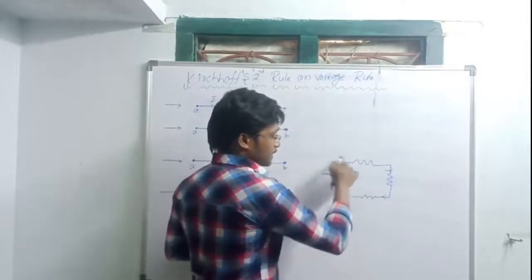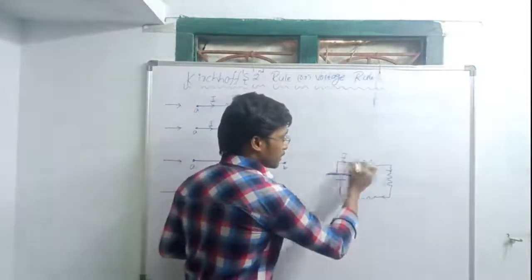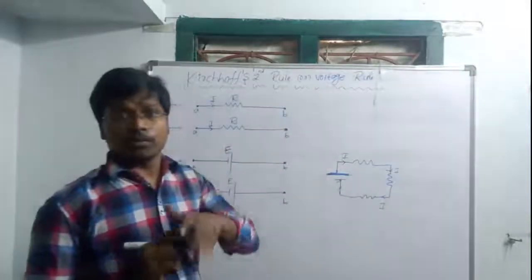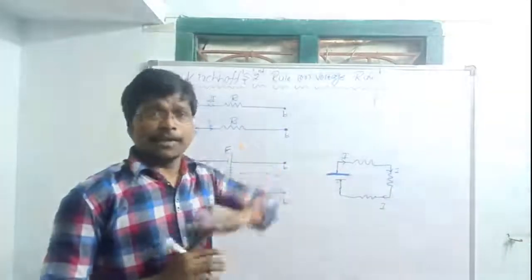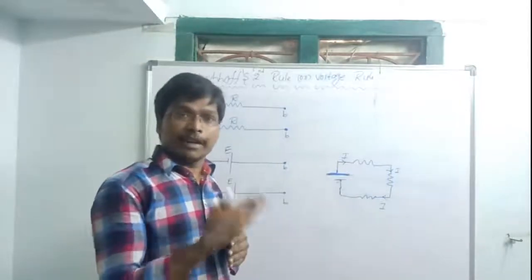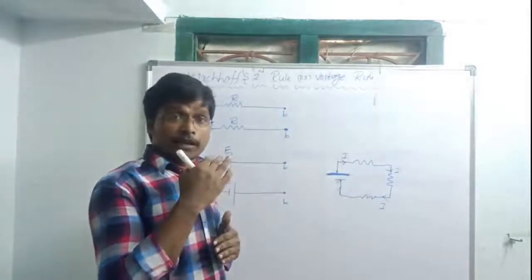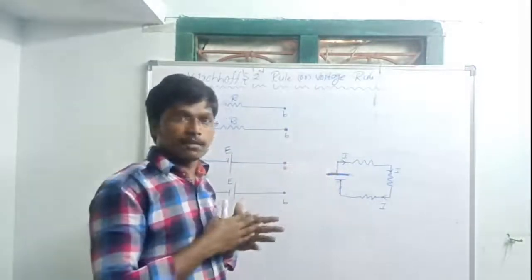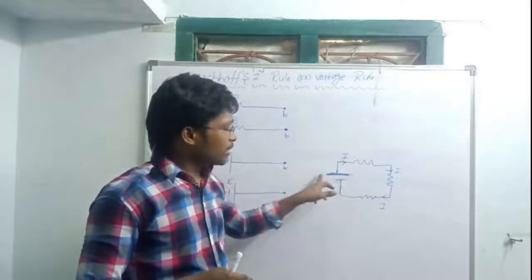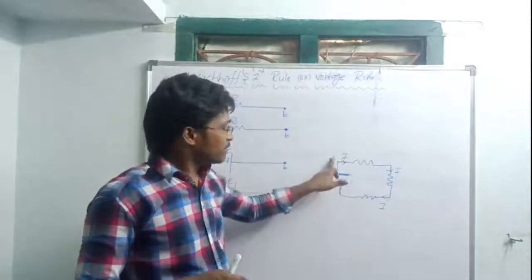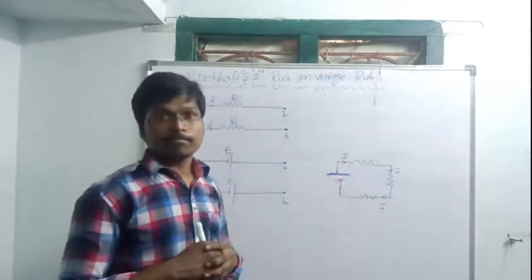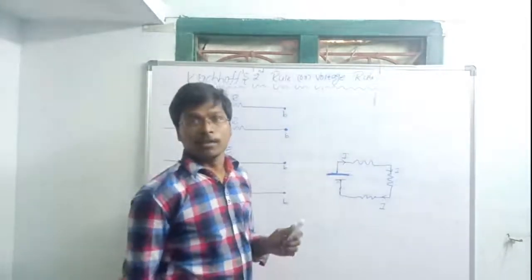In the previous class I already told you how to identify the direction of the current: the direction of the positive charged particles is the direction of the current. So that is the direction of the current. Now you can remember.